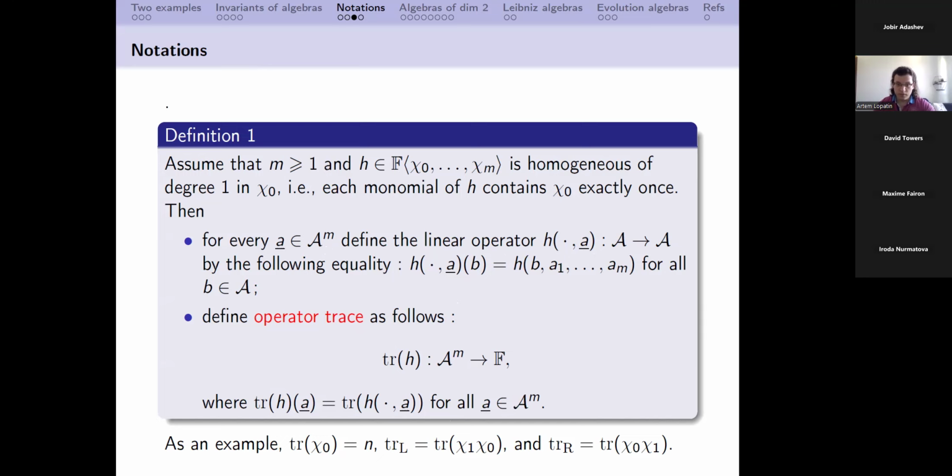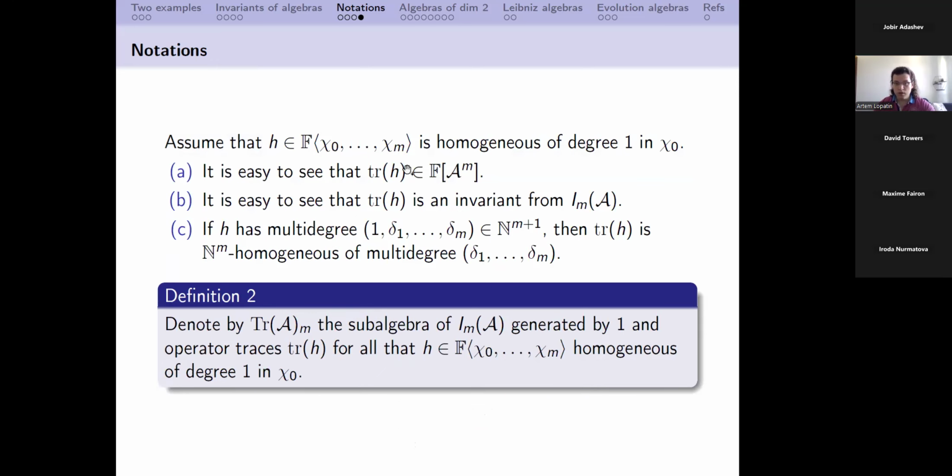So we have a linear operator, and we can take the trace of this linear operator. And so here's the definition. So for example, when we have our polynomial just x0, then it will be the identity operator here, and the trace is just equal to n, where n is the dimension of the algebra. So here is the left trace and right trace. So here you see that, roughly speaking, we can say that the degree here is 2, but actually we don't pay attention to x0 when we deal with degree. And so then here we have degree 1 as well. So we use this notation for the matter of convenience.